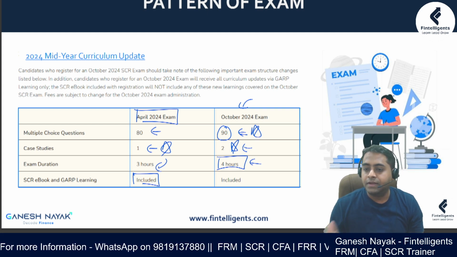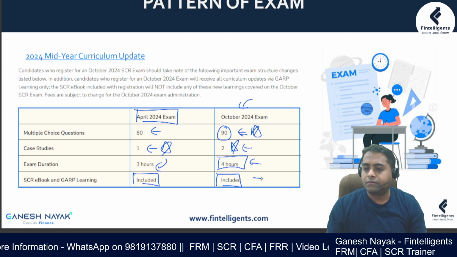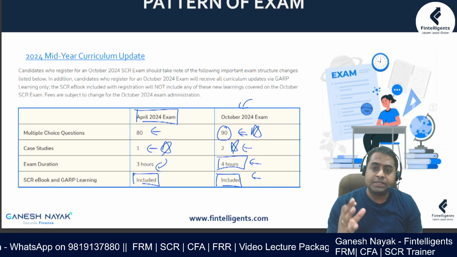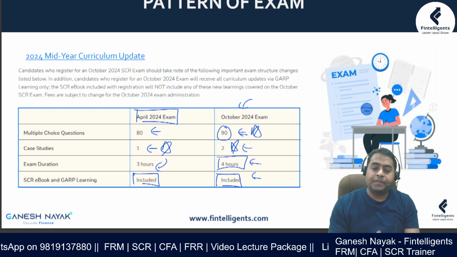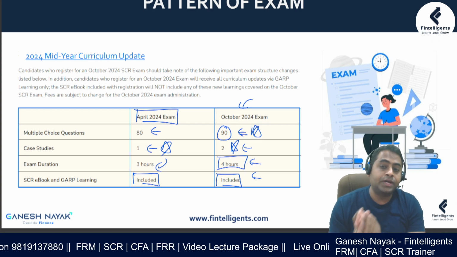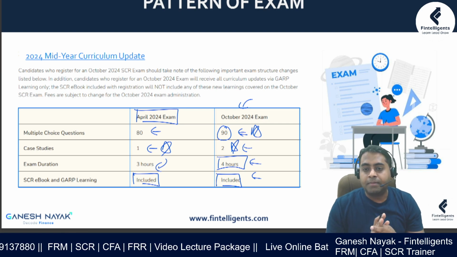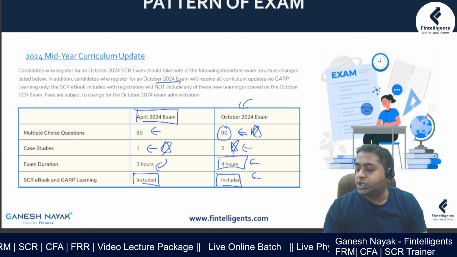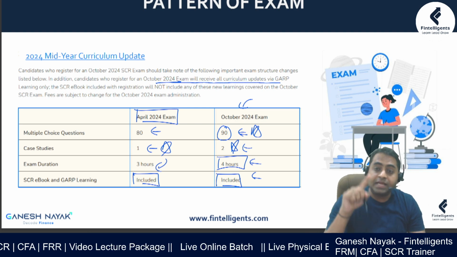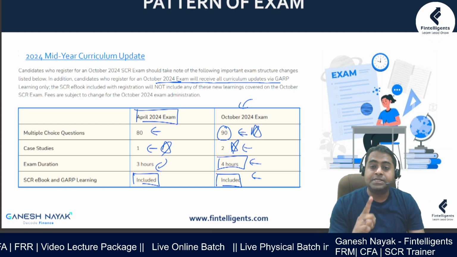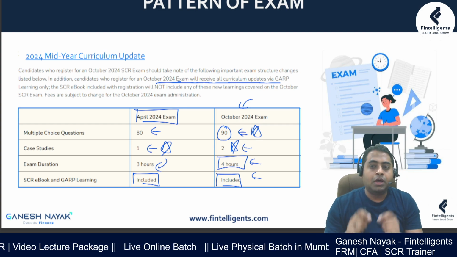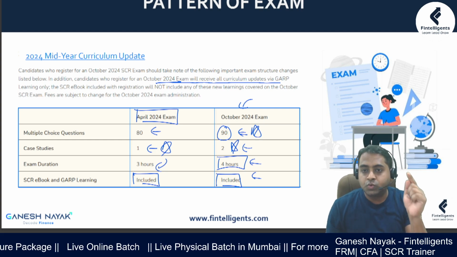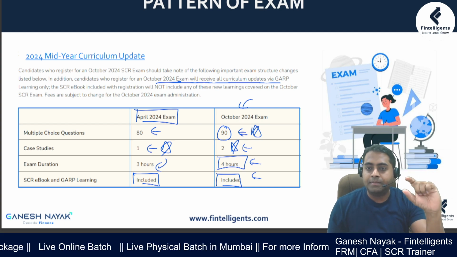It is generally tough, and they give you the soft copy of the book also along with it. This is from the student guide that has been released by the institute. There is one more interesting part. If there is any change in the curriculum, it will be directly updated via the GARP learning portal, which means they're not going to issue a new PDF file. If there is any change for October, they will inform the students directly through the learning portal itself.